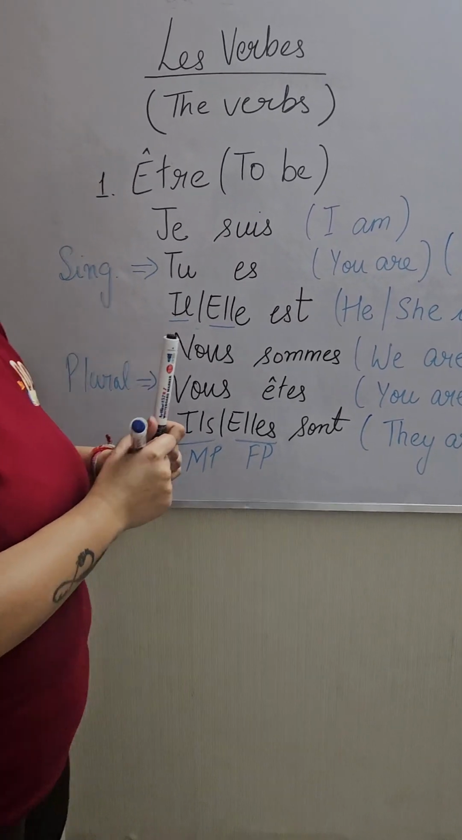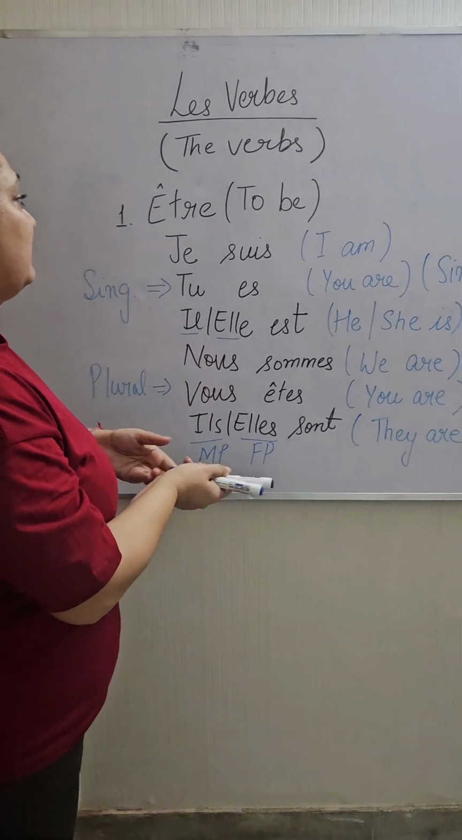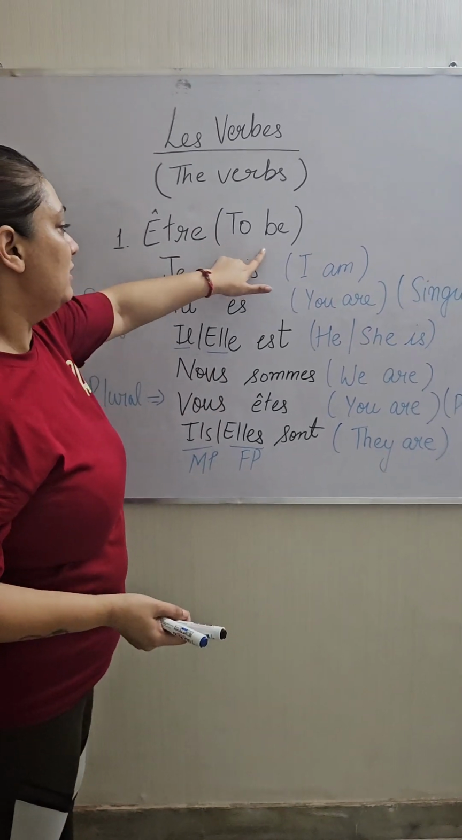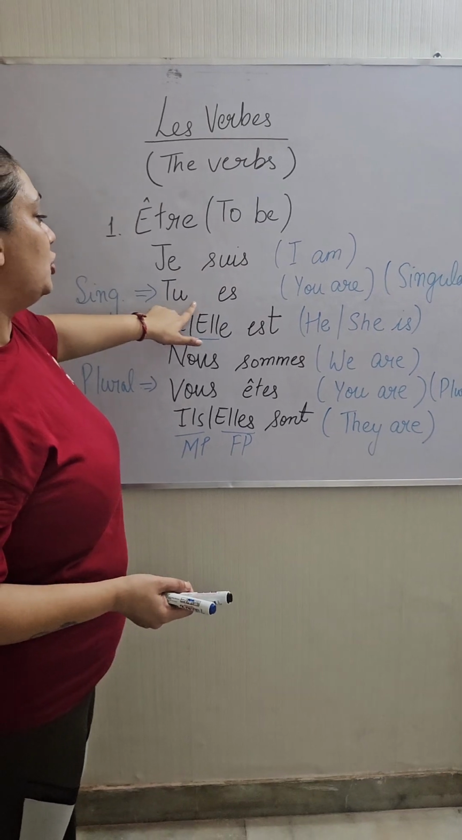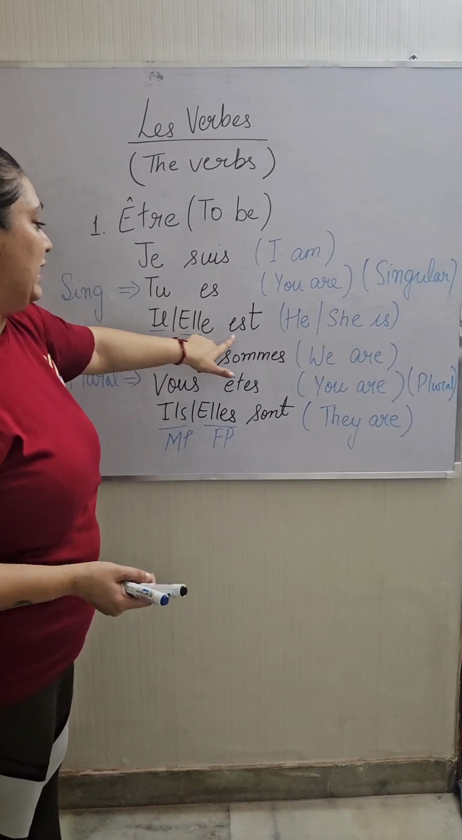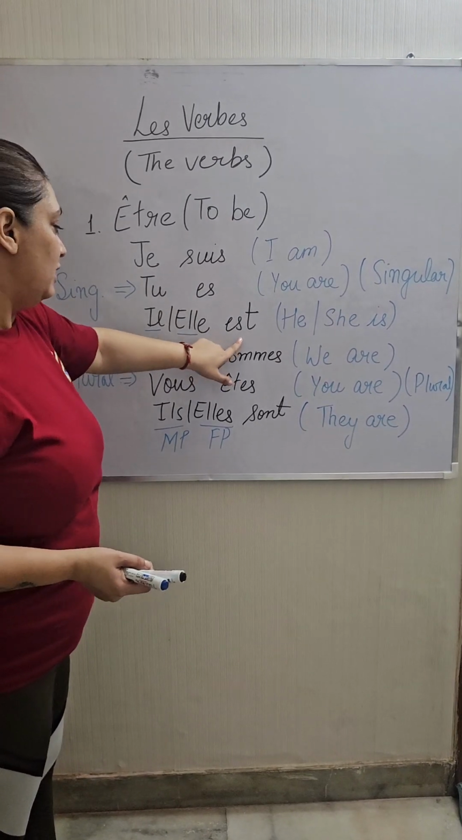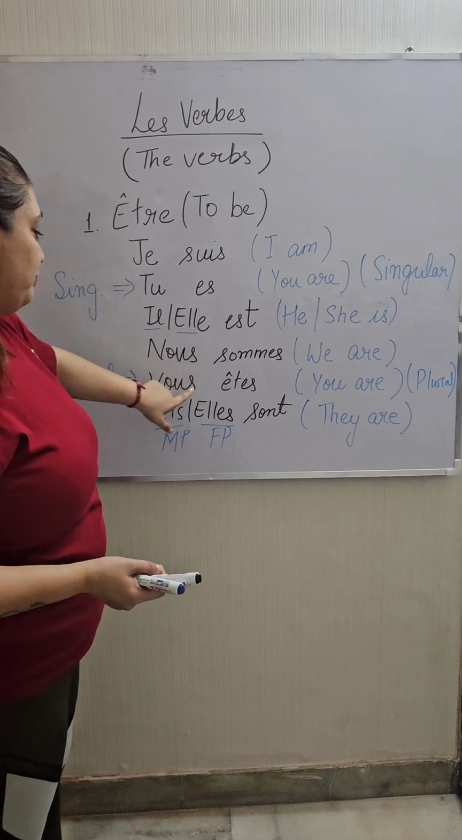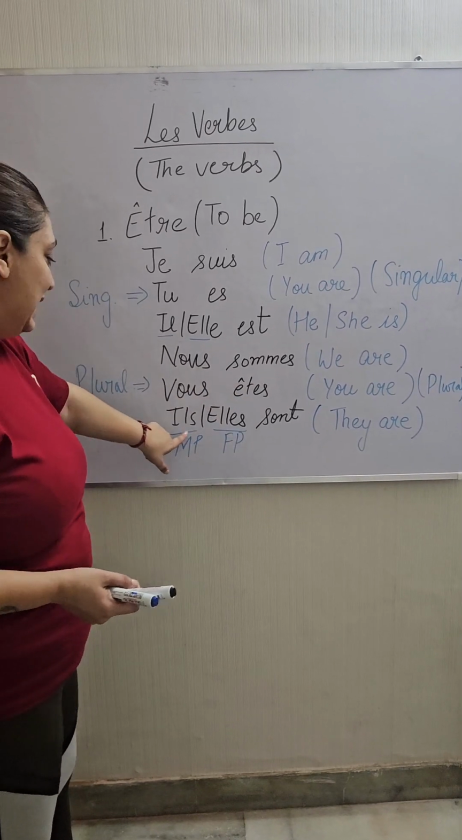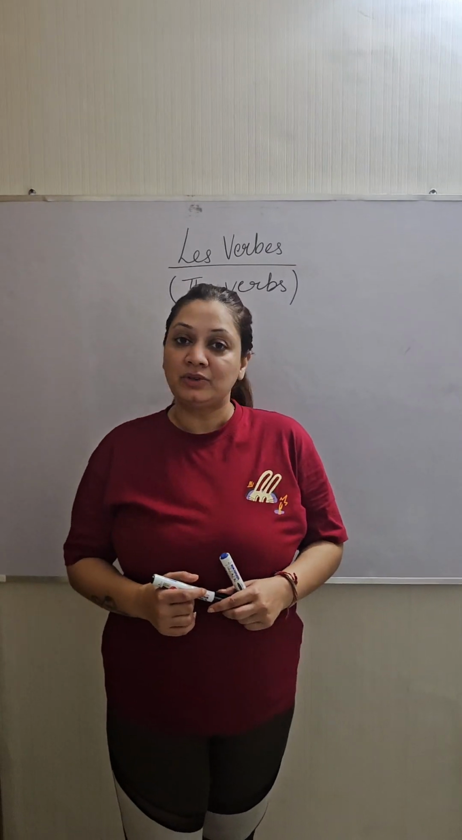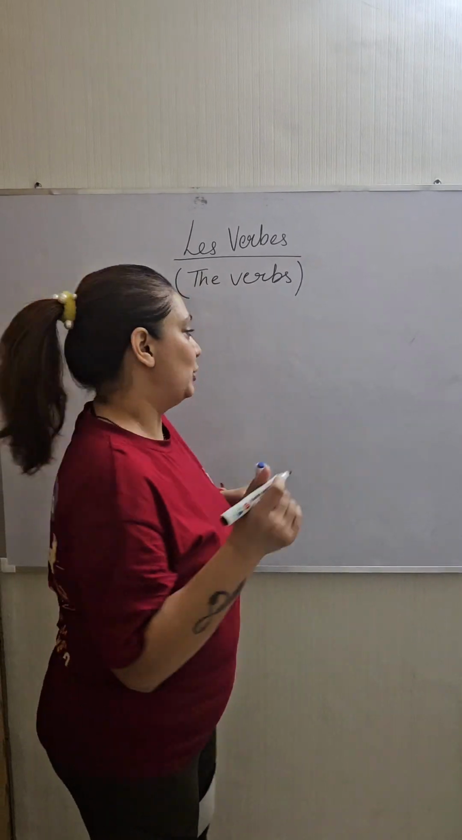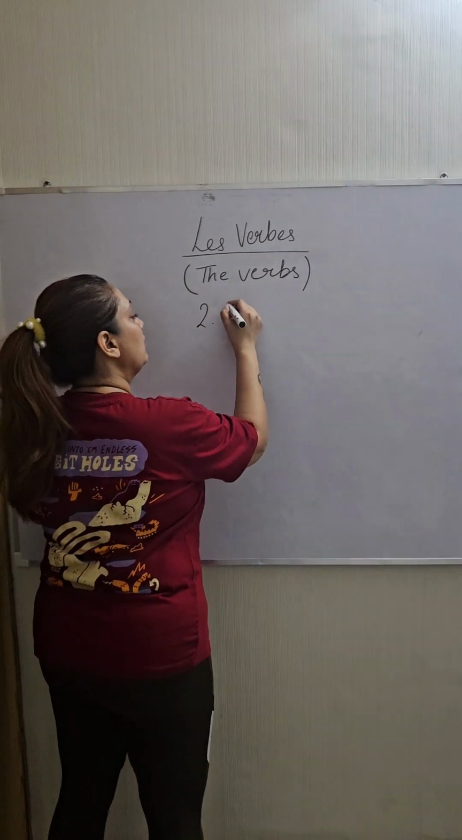So we'll repeat the verb once more. It says être, to be, and the conjugation is je suis, tu es, il est, elle est, nous sommes, vous êtes, ils sont, elles sont. Guys, now we'll move to the next verb, that is avoir. So let's conjugate the verb avoir.